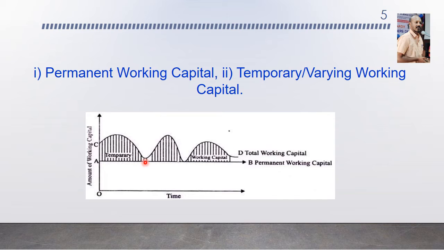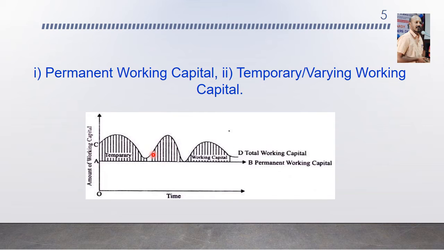Then after such a period, the season may start again. At that time, you have to keep your working capital over and above the permanent working capital, so that it's called temporary or varying working capital. This temporary and varying working capital is further divided into seasonal working capital and special working capital.